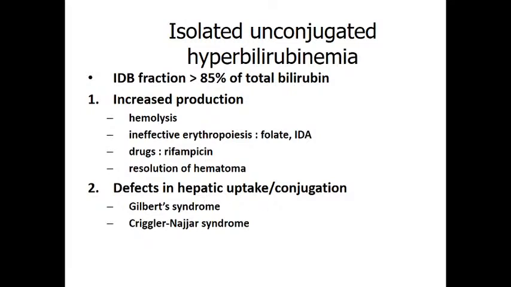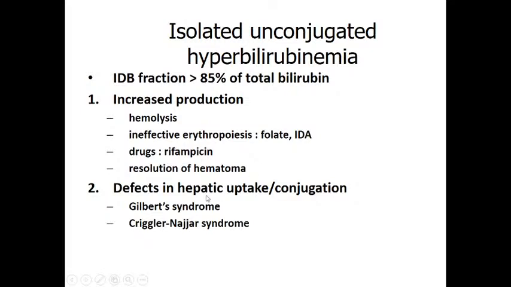Okay, see here, what we are discussing are conditions which lead to increased levels of unconjugated bilirubin. Increased levels of unconjugated bilirubin are known as unconjugated hyperbilirubinemia. So what are the causes of this unconjugated hyperbilirubinemia? It may be due to increased production or due to defects in hepatic uptake or conjugation. Increased production may be seen in hemolysis, ineffective erythropoiesis, the use of drugs like rifampicin, and the resolution of a hematoma.